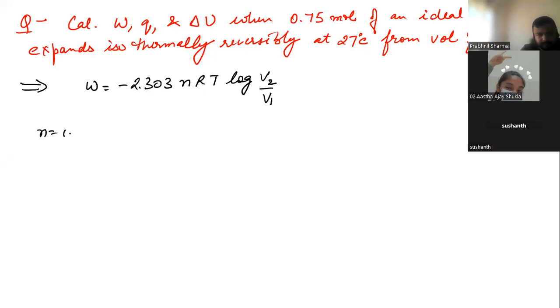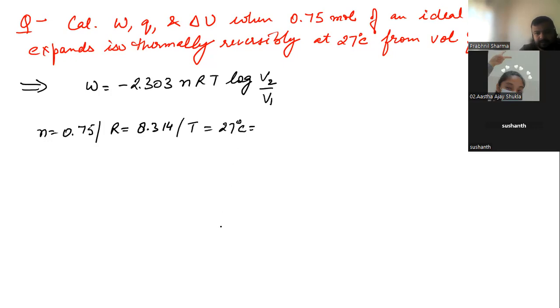n is given, 0.75. The R value is the gas constant; it will be given in the question, but I have not told you, so for now you have to use 8.314. Then we have temperature, 27 degrees Celsius.